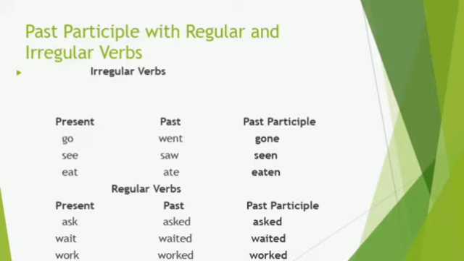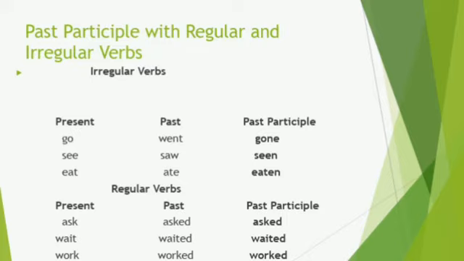We can see that we add ed to ask in past and past participle. In second place, we have cook in present that changed to cooked in past and is the same form in past participle, cooked. We add ed.